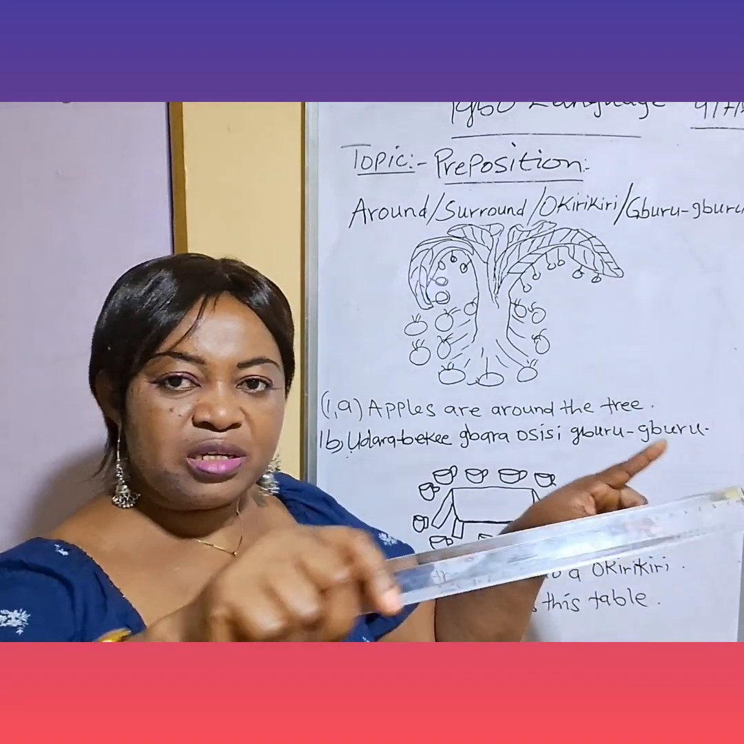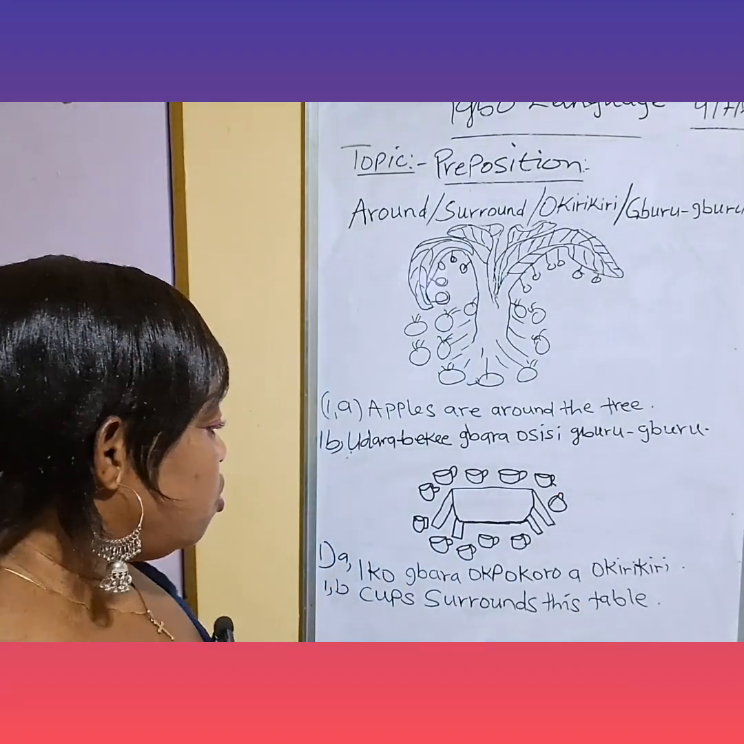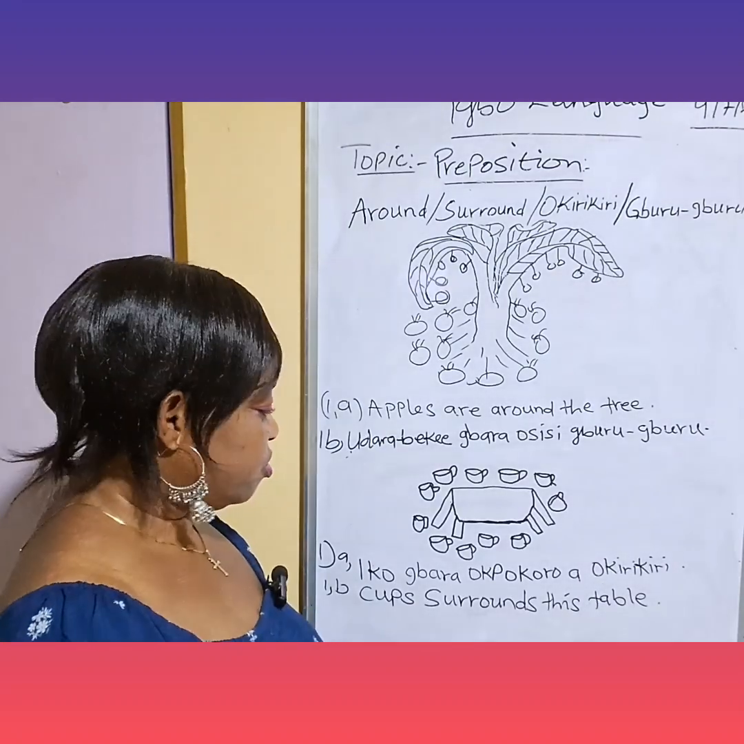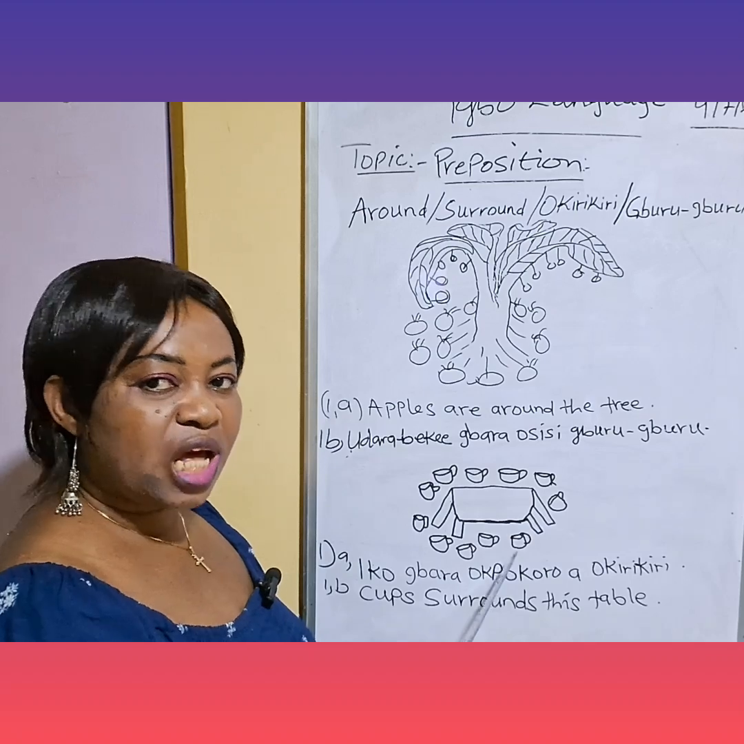Iko gbara okpokoro gburugburu. In Igbo, you call table okpokoro. Okpokoro. Table means okpokoro in Igbo language.